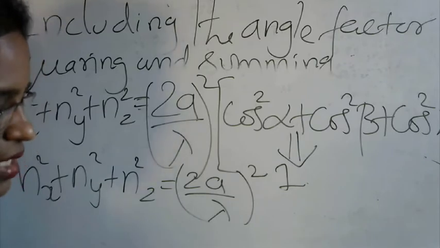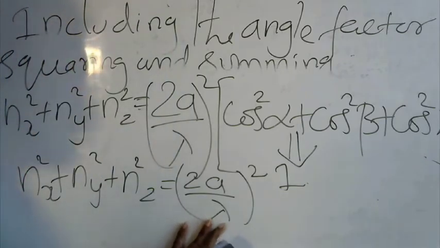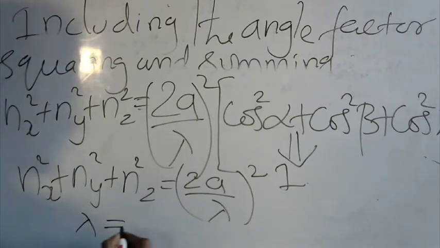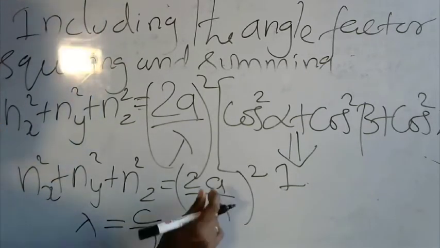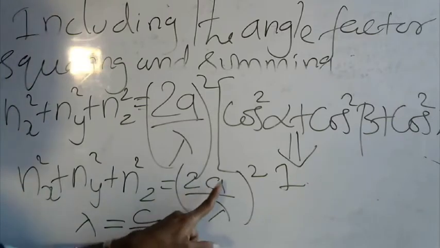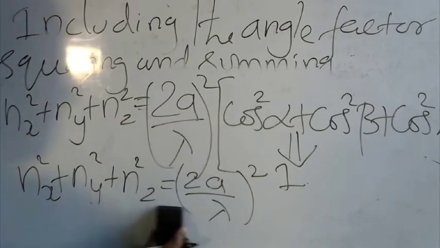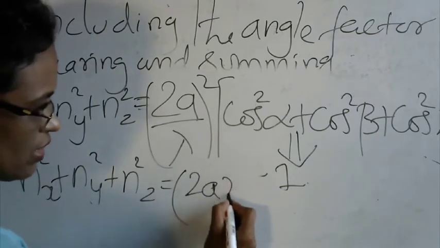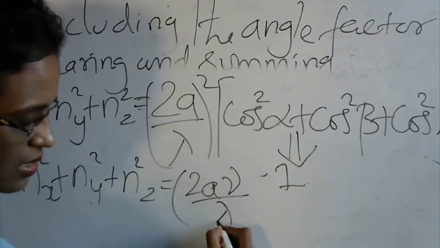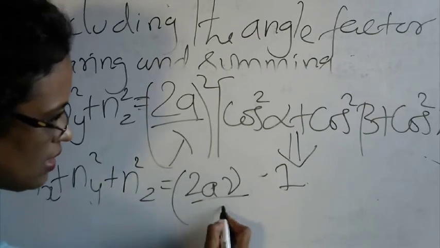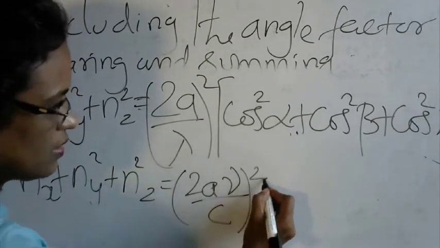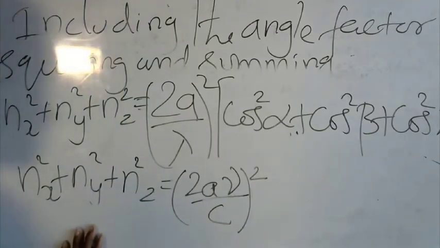And we also know lambda is equal to what? C by nu, isn't it? Wavelength is related to the frequency as C by nu. So substitute that in this equation. So this will become 2a nu by C, the whole square. Okay, so block this equation.